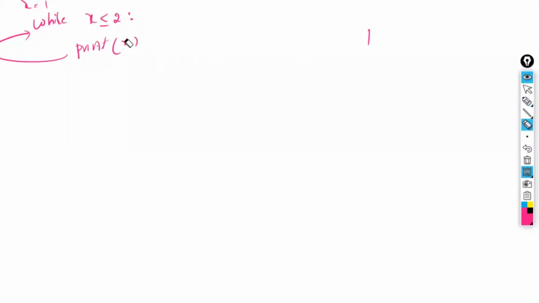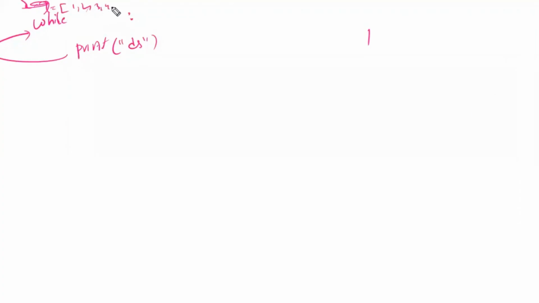Whatever the loop body is, this block will be executed an infinite number of times, because here x is not getting incremented or decremented. So in a while loop, we have to either increment or decrement the value you are considering in the condition. Otherwise it will not stop. For example, take a list L equal to 1, 2, 3, 4, 5.